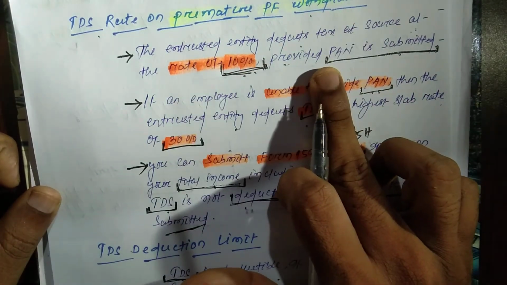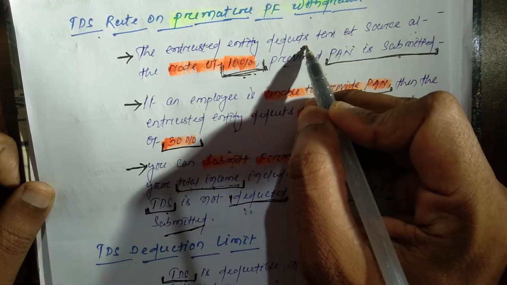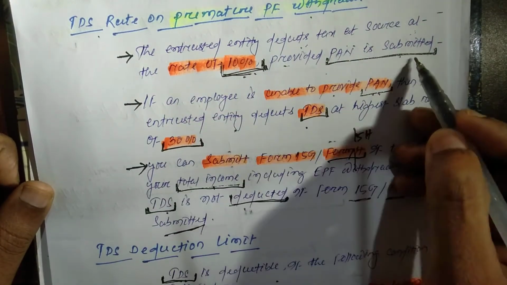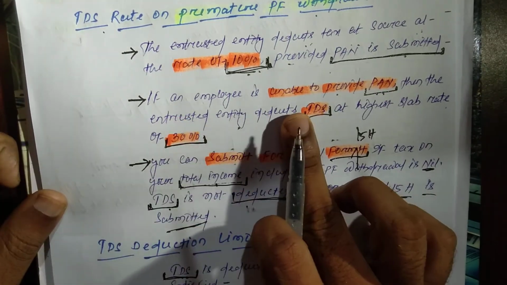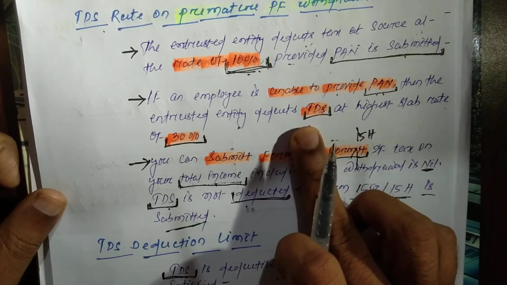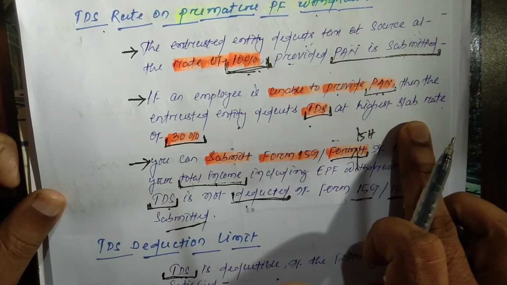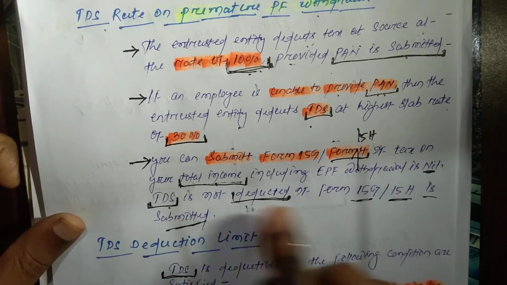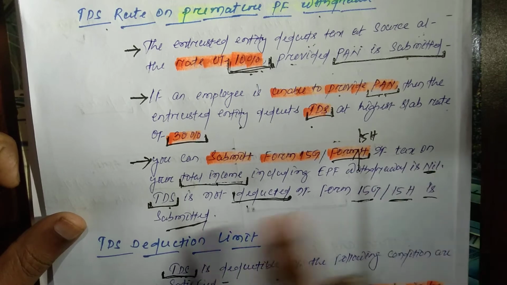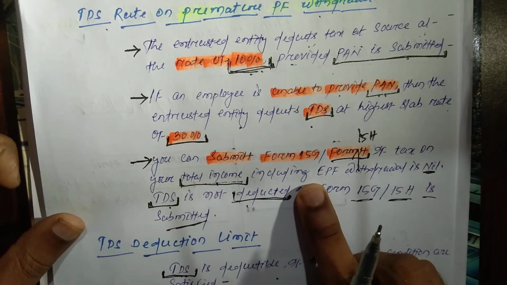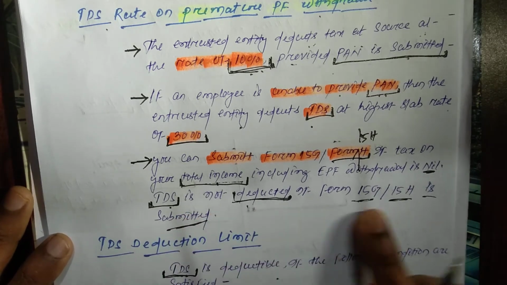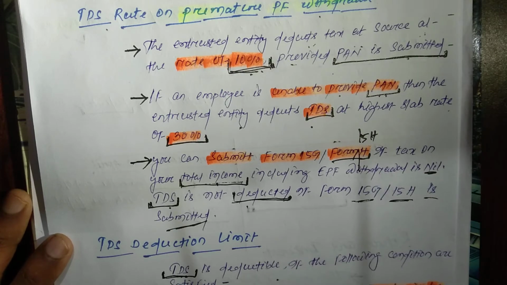The entrusted entity deducts tax at source at the rate of 10% where PAN is submitted, and if an employee is unable to submit their PAN, then the entrusted entity deducts tax at the highest slab rate of 30%. You can submit Form 15G or Form 15H if tax on your gross total income, including EPF withdrawal, is nil. Tax is not deducted if Form 15G or 15H is submitted.